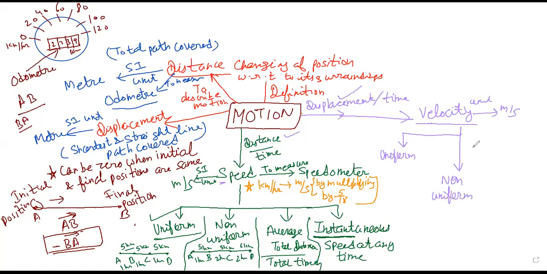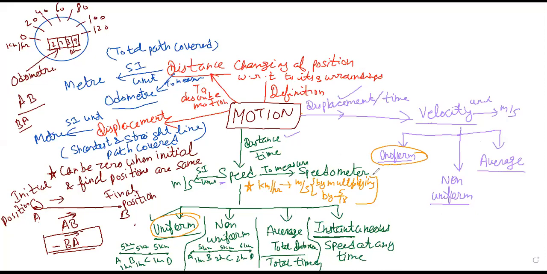Another is non-uniform. And third is average. Uniform, average, and non-uniform. So uniform velocity will be same as uniform speed. There is no difference. A small difference is that you have to change the distance by displacement.